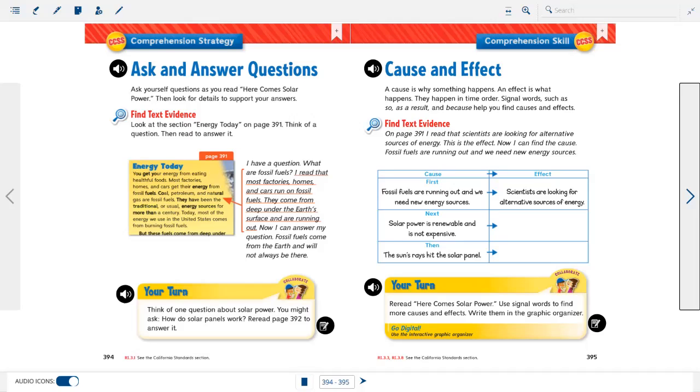Now, remember, cause and effect is something that happens that makes something else happen. So if you're walking and someone sticks their foot out, you may trip over their foot. So the cause is someone sticking their foot out. The effect is you trip over it.